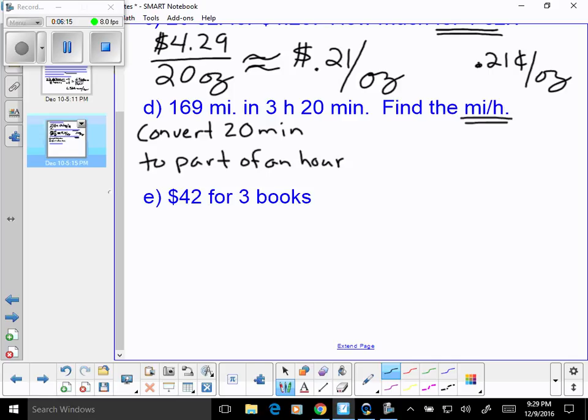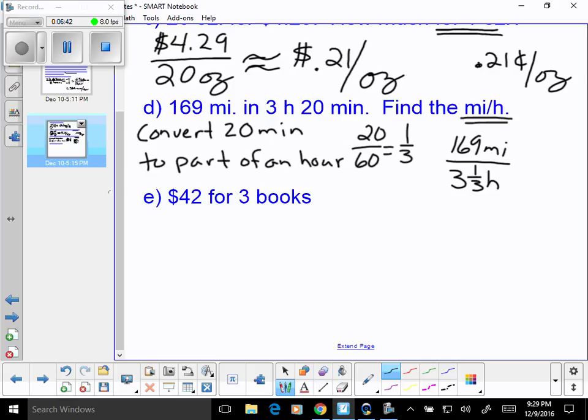And I'm going to do it by taking 20 over 60, because there's 60 minutes in an hour. That is going to be 1/3. My time here is really 3 1/3 hours. So I am going to take 169 miles, and I'm going to take 3 1/3 hours.